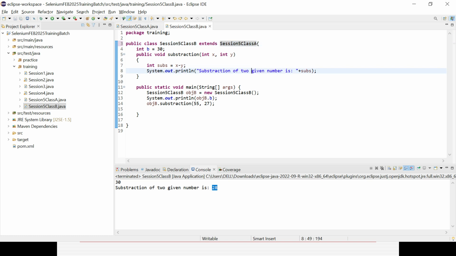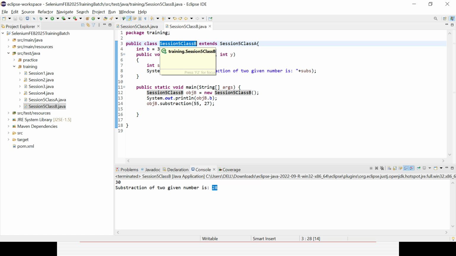Now this is my parent class and this is my child class. So from parent to child, automatically all the variables and all the methods written in the parent class, the child class can access everything, but not vice versa. It is a one-way mechanism, not both ways. Try to understand it. It is from parent to child communication, but not from child to parent.